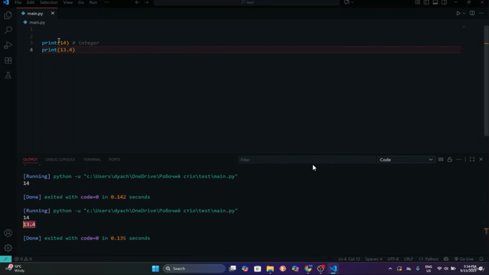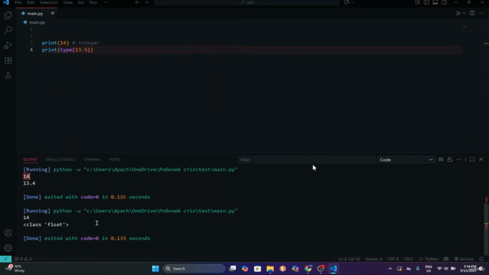To verify if it actually is an integer or float, we can use type. We will use print, and inside of brackets, let me just delete it, we will use type, and then after this type, I will use brackets again, and inside of these brackets, I will put our value, for example, 13.5.